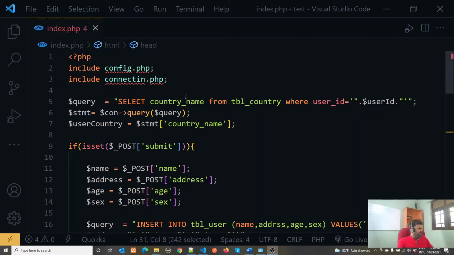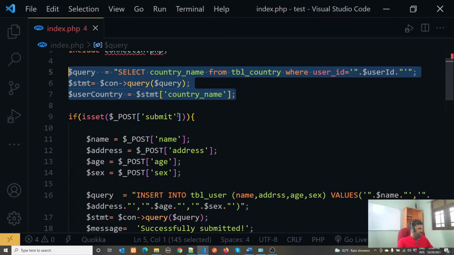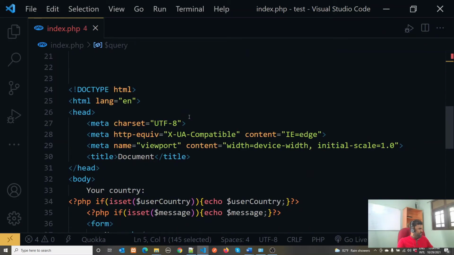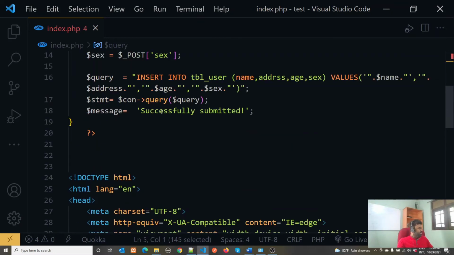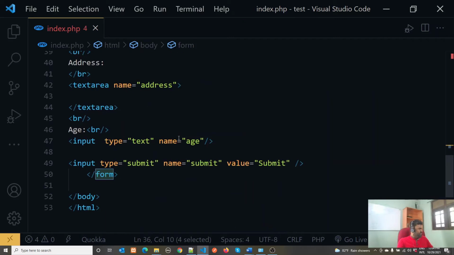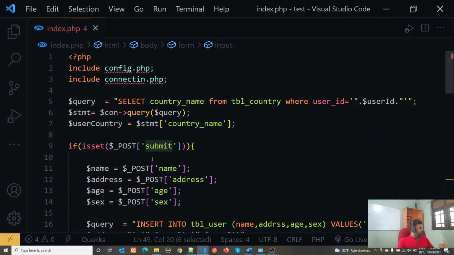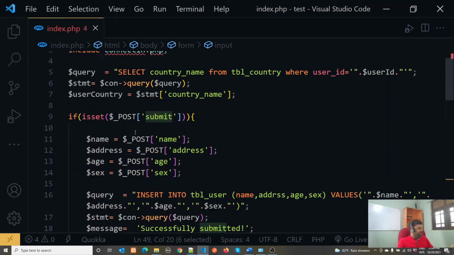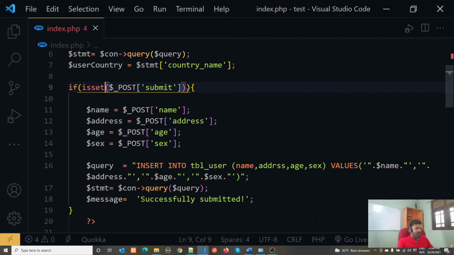As you can see here, this is a dummy example. Within this code we have an HTML page as well. Within this HTML page, there is a form and a form submit button. Once the user clicks on the submit button, it goes to the PHP code and checks if that form is submitted. That means if the user clicks the submit button, it will do these things.